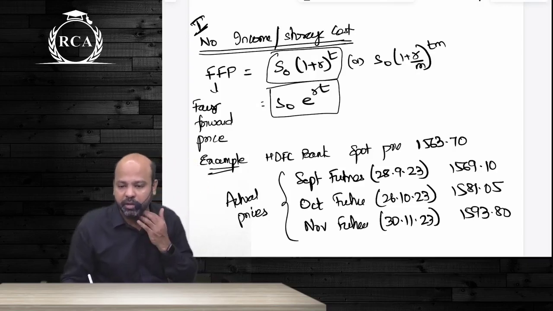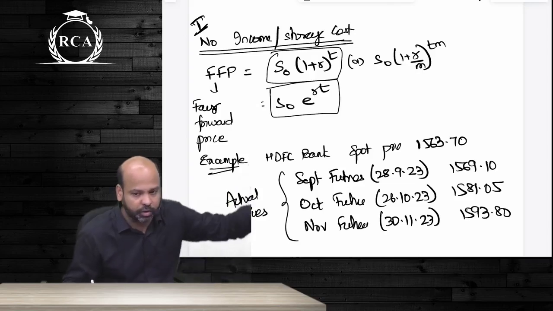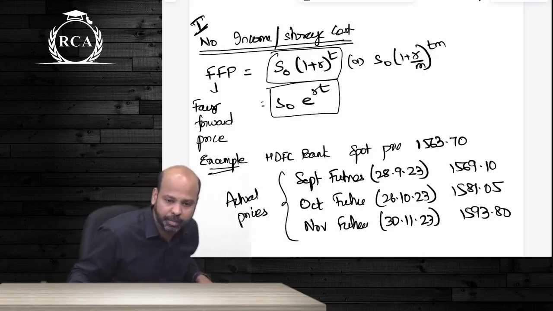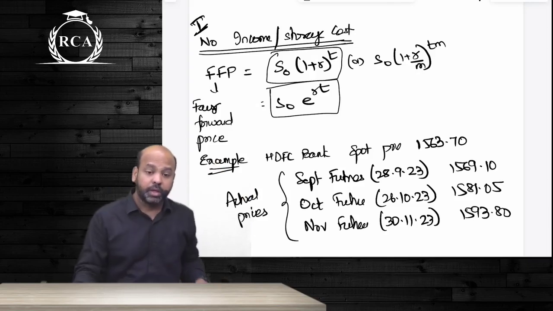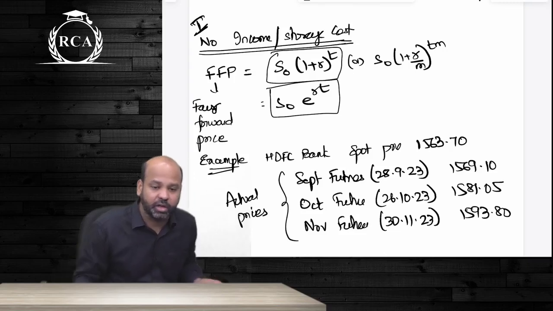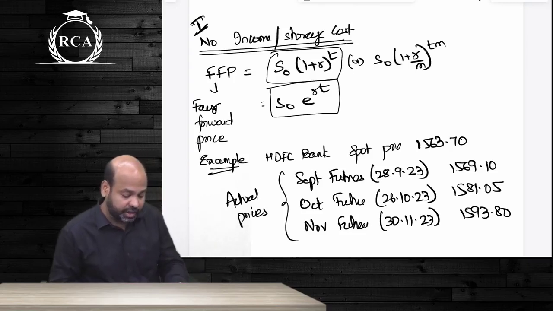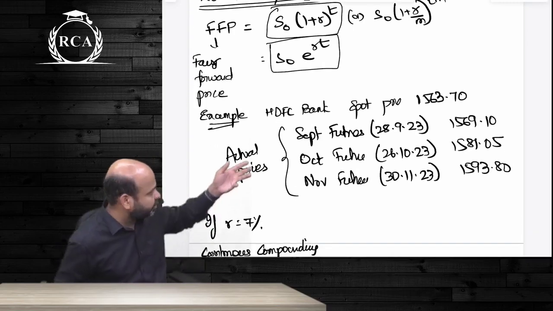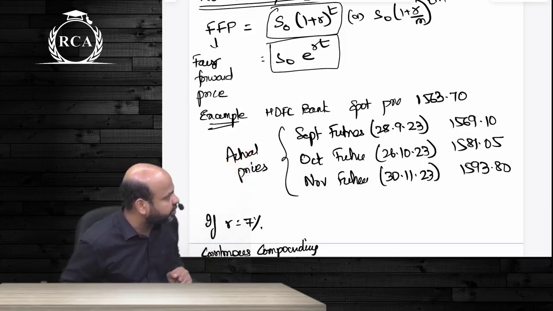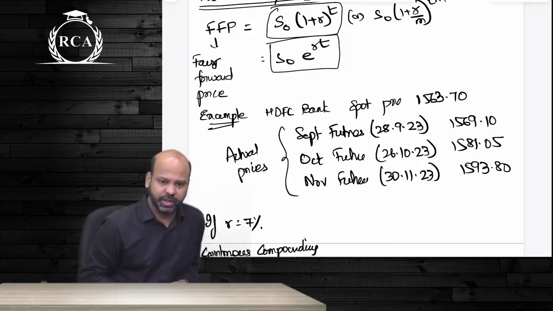If compounding is done more than once in a year, instead of writing S0 into (1 plus R) whole power T, you are going to write S0 into (1 plus R by M) whole power T into M. This formula, I repeat again, can be used if the underlying security does not involve any storage cost or does not result in any income. As in the example here, depending on the maturity period, we have determined the likely future price on the basis of the spot price.